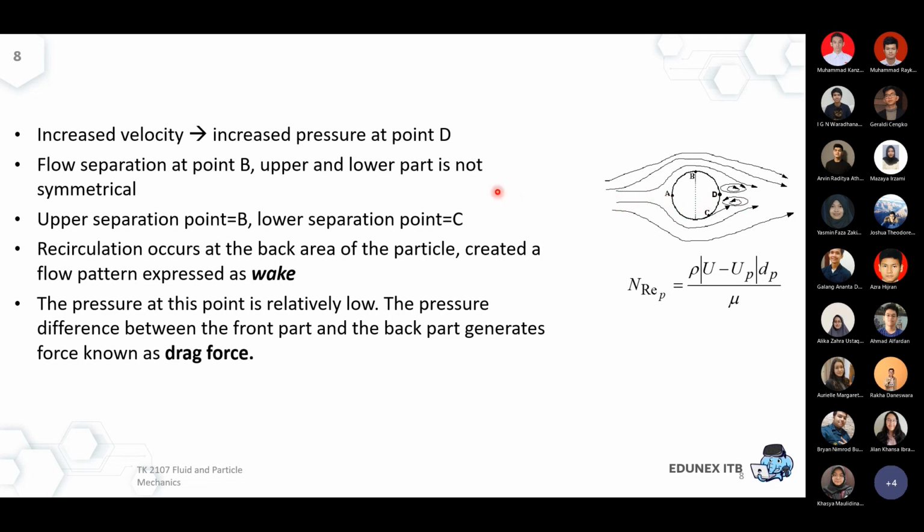And the flow separation at point B, upper and lower part, is not symmetrical. So in order to answer all of these questions, we have to understand the overall flow balance in the system. We know that the particle must have some gravity force.